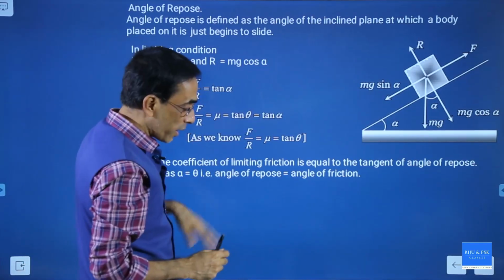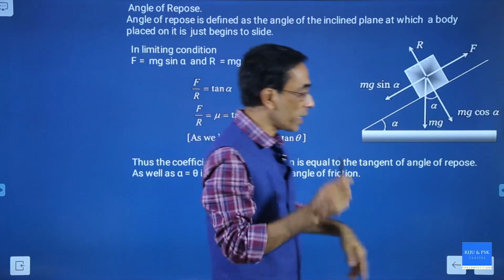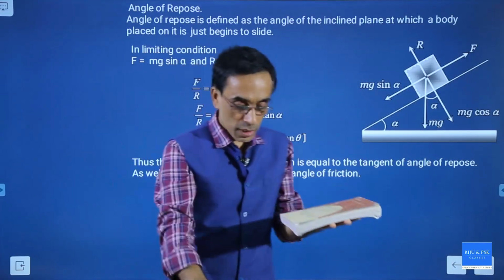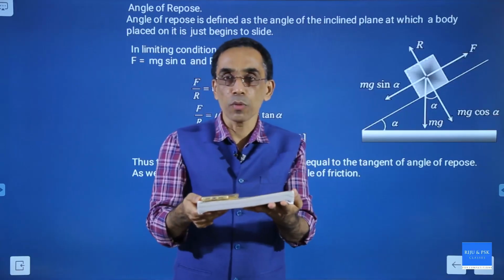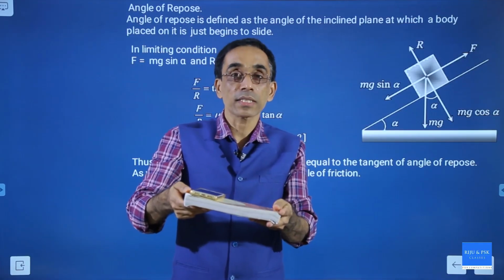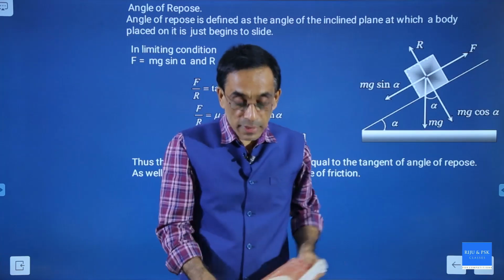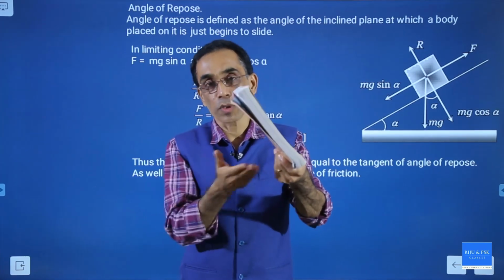Okay. How do we analyze this? I can show you another example. See, this is a book and this is my phone. I can keep it on this and it will not move. But what will happen if I incline it like this? If I tilt it, this becomes an inclined plane, making an angle with the horizontal.